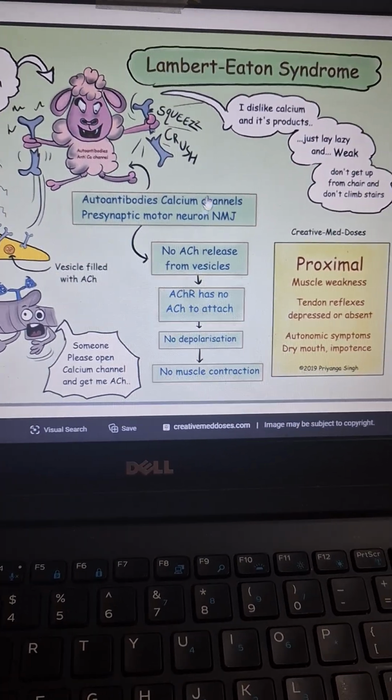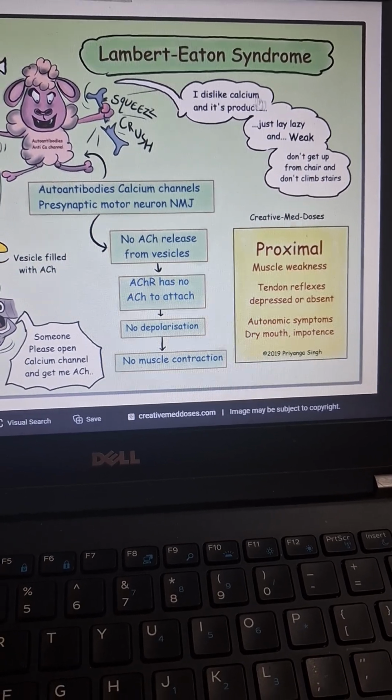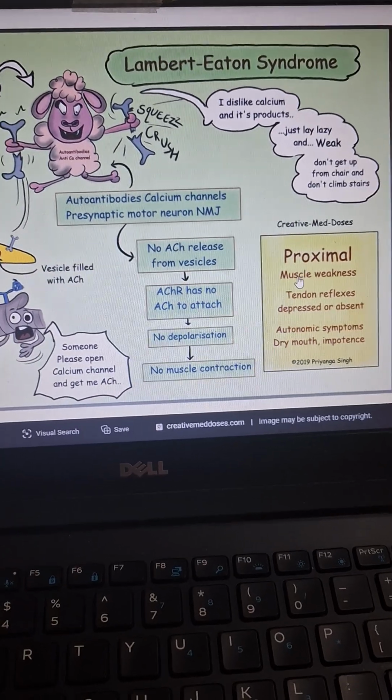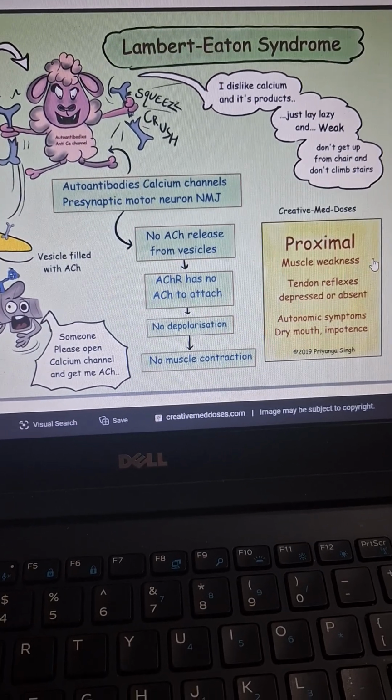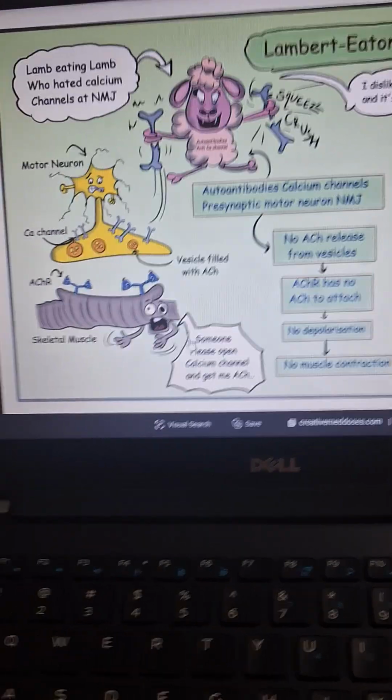All right. As you can remember this by thinking that I dislike calcium and its products, just lazy and weak. So what will happen? Proximal muscle weakness, tendon reflexes depressed or absent, and autonomic symptoms and stuff like that.